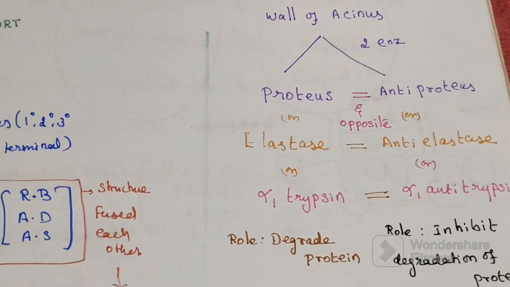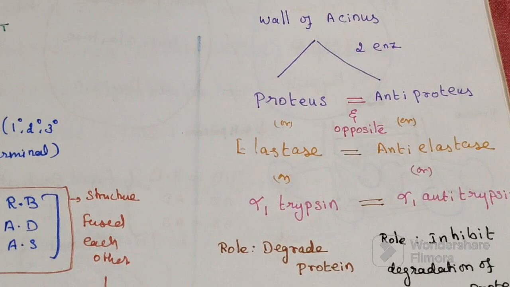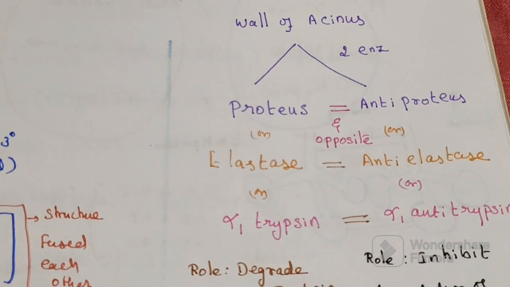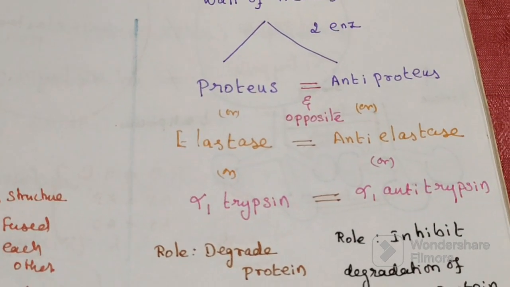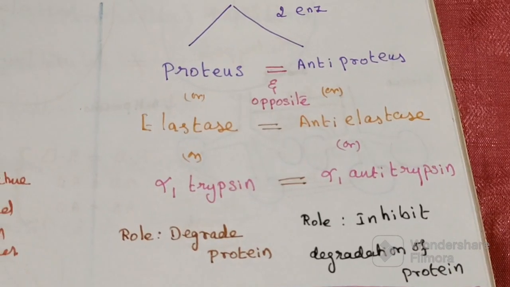Now, etiology. What is the reason for the destruction? The wall of the acinus has two types of enzyme. The first one is called protease. The second one is called antiprotease.